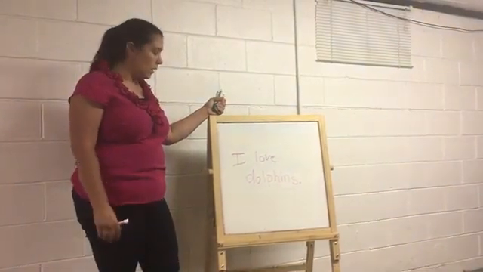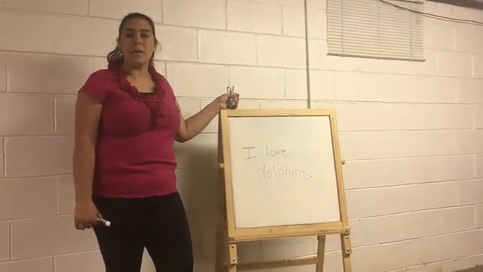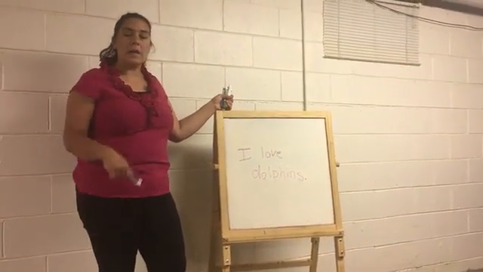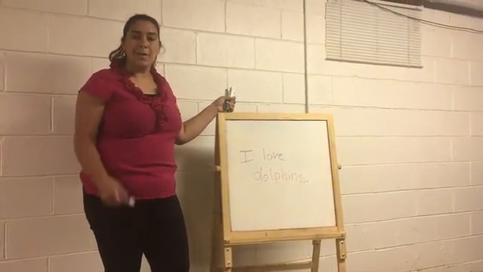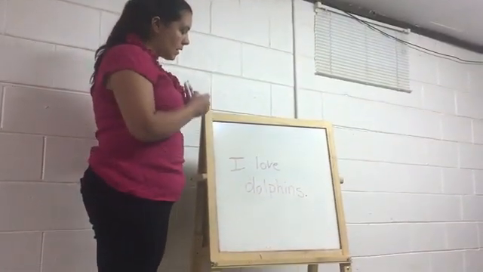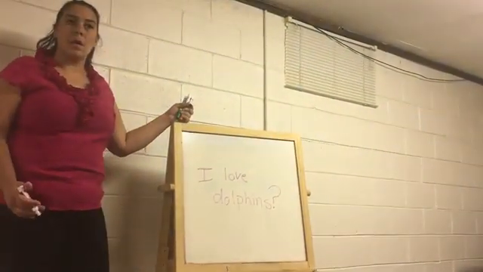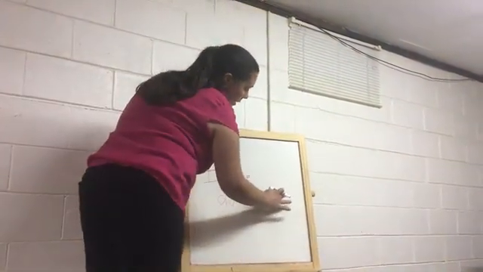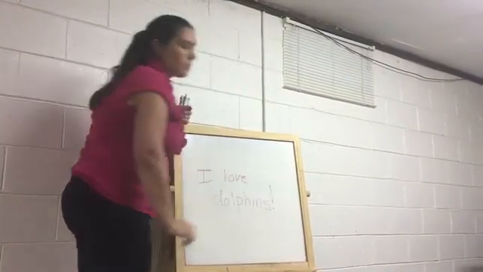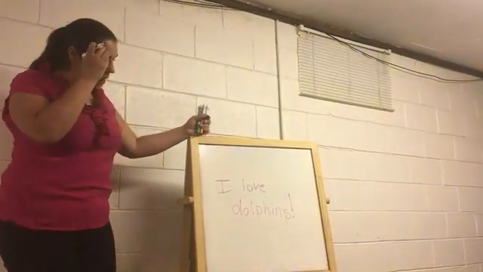You know, we're talking about ocean animals, so dolphins. I love dolphins. Is there any way that we can change this sentence without adding or taking out any words? You're right, Sam. So "I love dolphins." is a way that we can say it, but if we make it a question mark, it could become "I love dolphins?" Or if we take that away and make it an exclamation point, we get excited and say, "I love dolphins!" Right? So that's what we're going to talk about today.